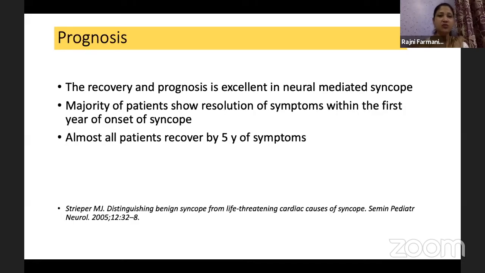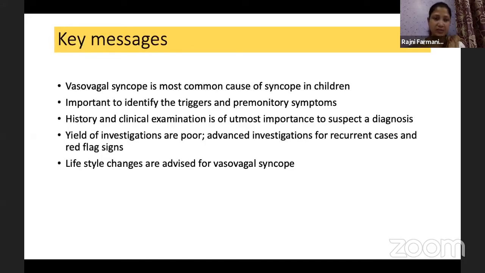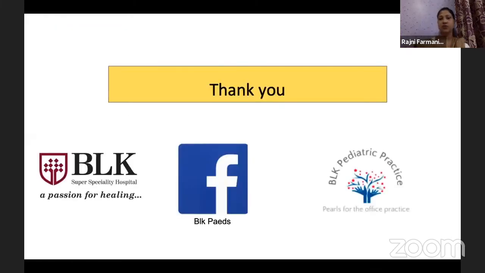So we have to explain to parents that even if it is recurrent, with age it is going to go away, and it is a benign thing and not a serious kind of thing after ruling out the life-threatening etiologies. So the key messages are: vasovagal syncope is the most common kind of syncope. We have to try to identify the triggers and the premonitory symptoms. History and examination is of utmost importance because the investigation yield is very low. Advanced investigations are done for the recurrent cases and in expert hands. Lifestyle changes are advised for vasovagal syncope. Thank you. I'll be happy to take any questions.